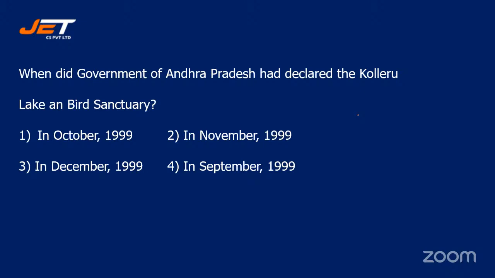Your options are number 1, October 1999, option number 2, November 1999, option number 3, December 1999, or option number 4, September 1999. So when did the government of Andhra Pradesh declare the Kolleru Lake a bird sanctuary?